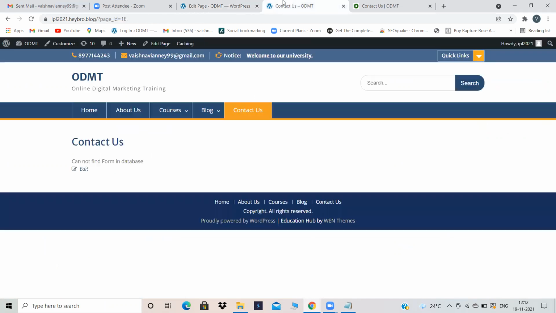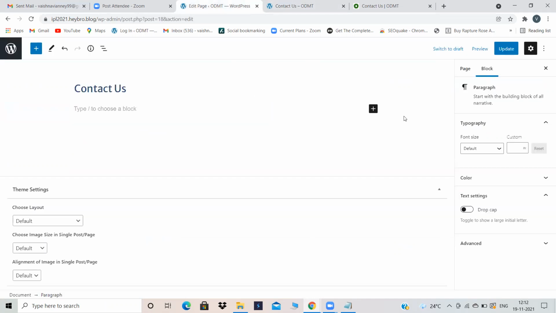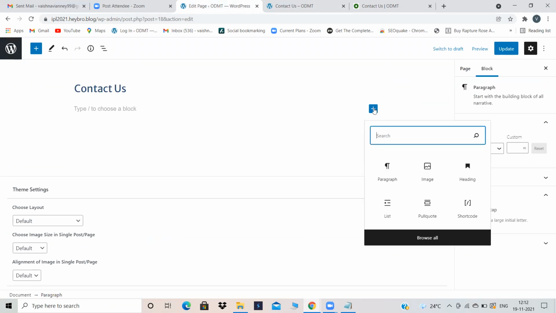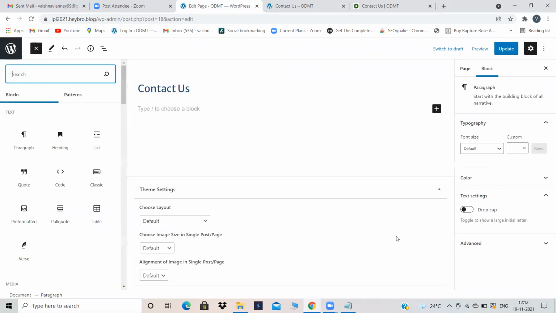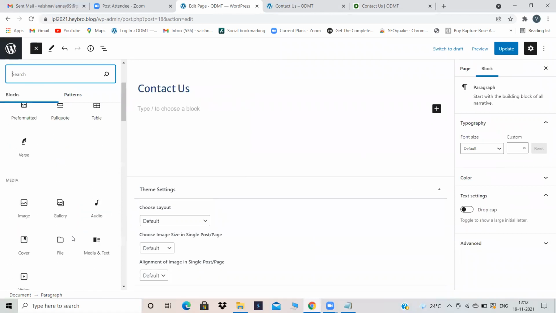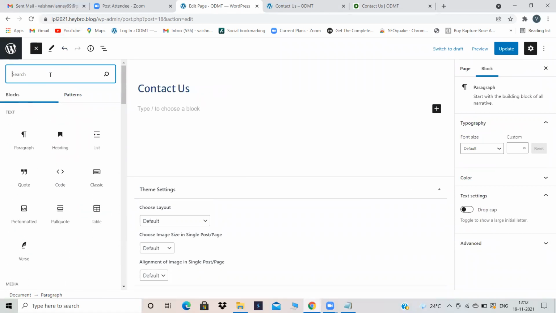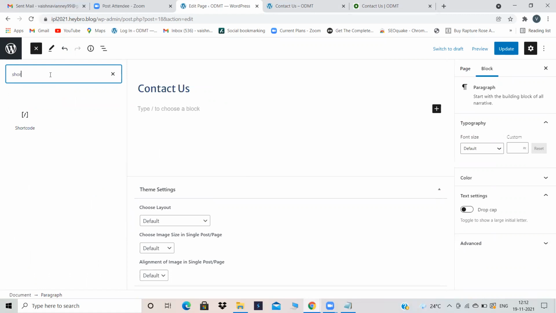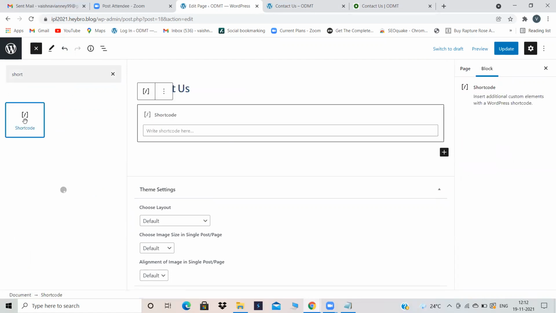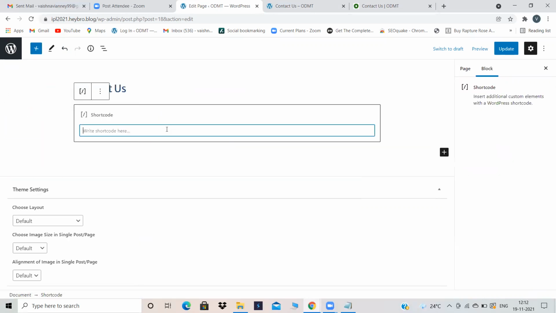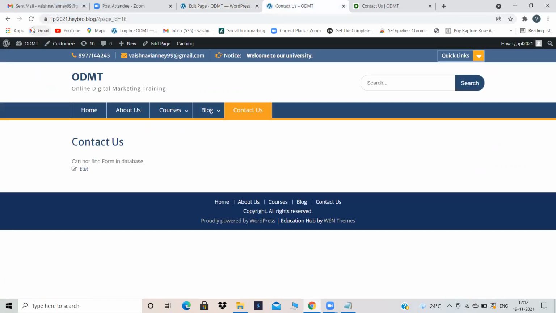I have copied that contact us form from there, and here click on add block. Add block, browse all. Here we have seen so many options. There is one more option over here called short code. Click on the short code option and paste your short code over here. I have taken the short code from there and pasted it over here. Now click on update. My page has been updated.